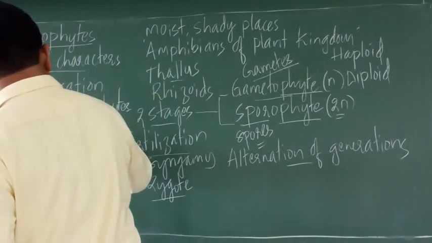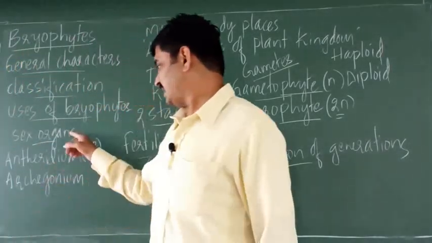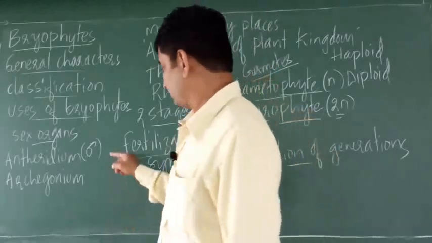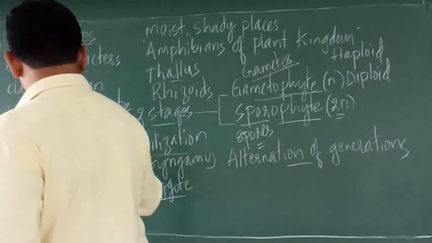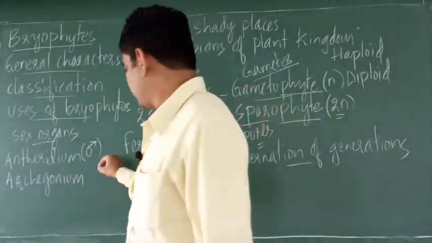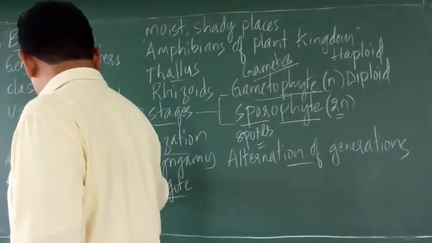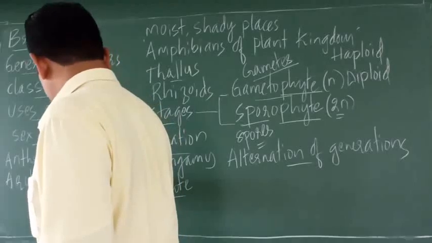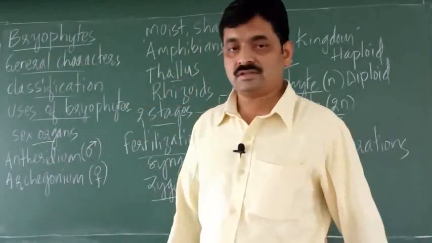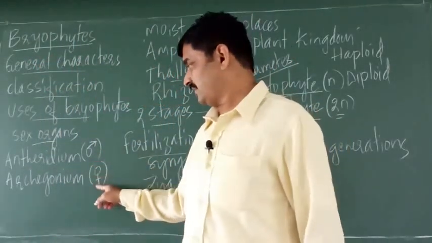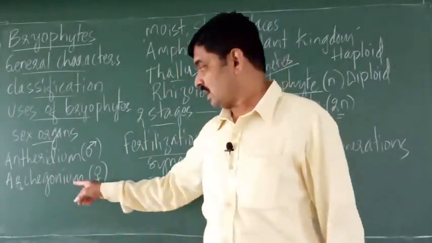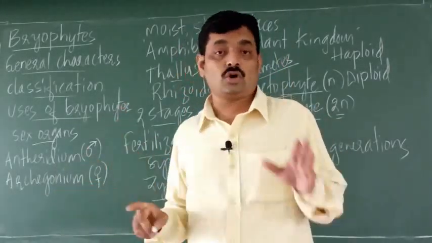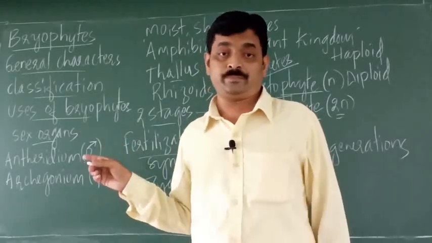Antheridium is the male sex organ, right? Archegonium is the female sex organ. So these are the symbols, male and female. So antheridium is the male sex organ, archegonium is the female sex organ produced by gametophyte.